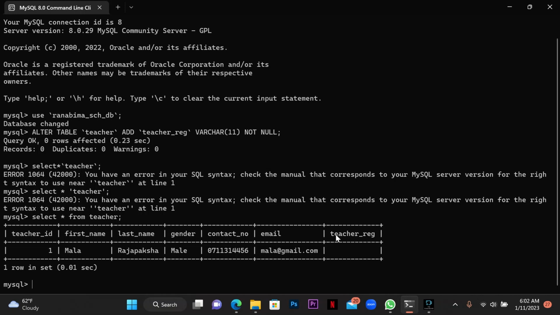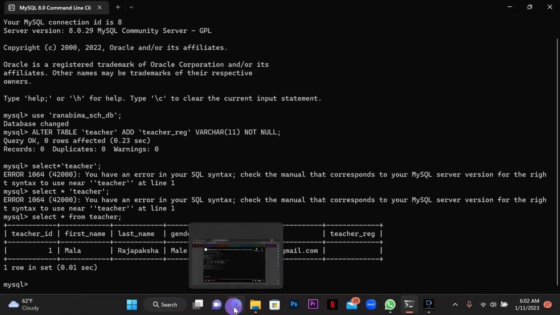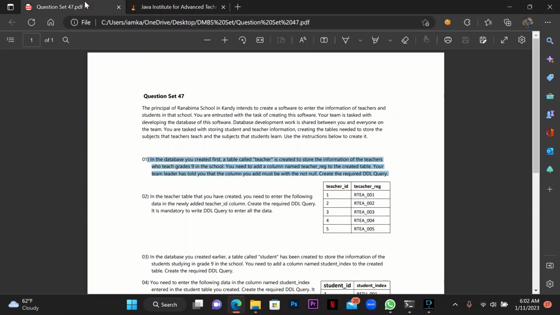In the next question, they are asking: in the teacher table that you have created, you need to enter the following data in the newly added teacher rec column. To create the required query, it is mandatory to write a query to enter all the data. So here they have given some data, so we have to add the data to the newly created column here. Okay, so we have already created the table, so we have to write an update query here.